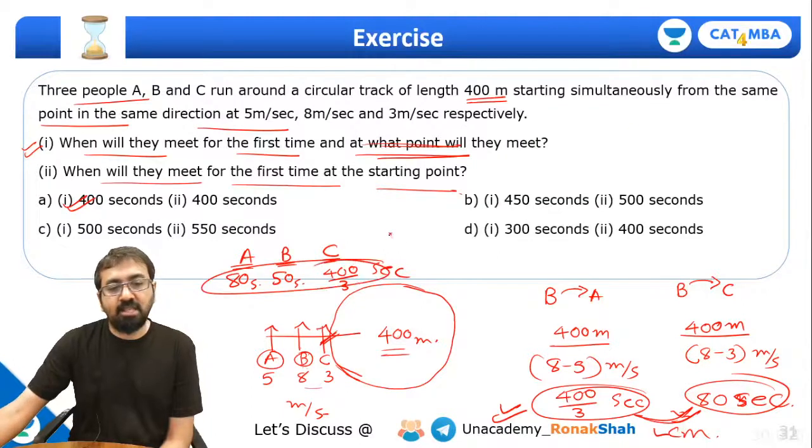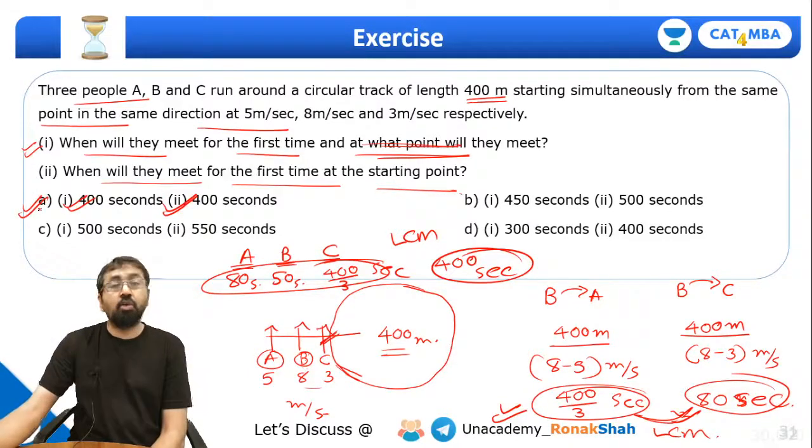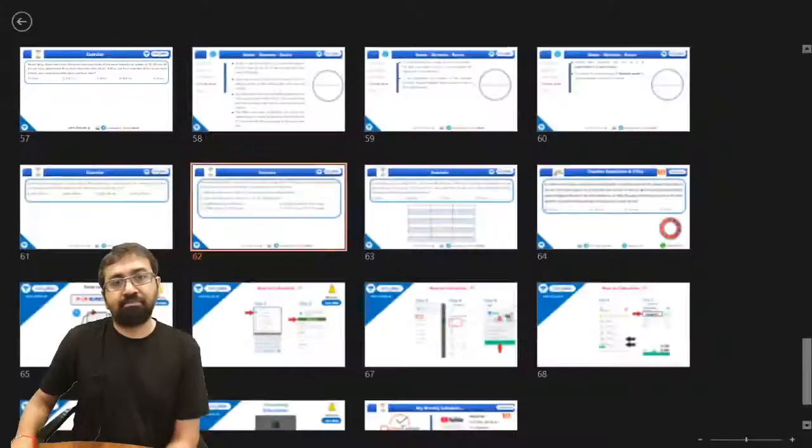What is the LCM of these three? Of course, it will come out to be again 400 seconds. So for the second part also, it will remain 400 seconds. So that's why we'll go ahead with option A, right?